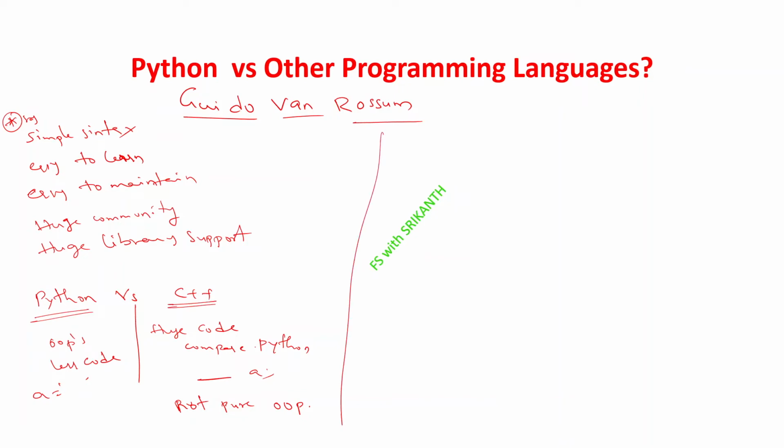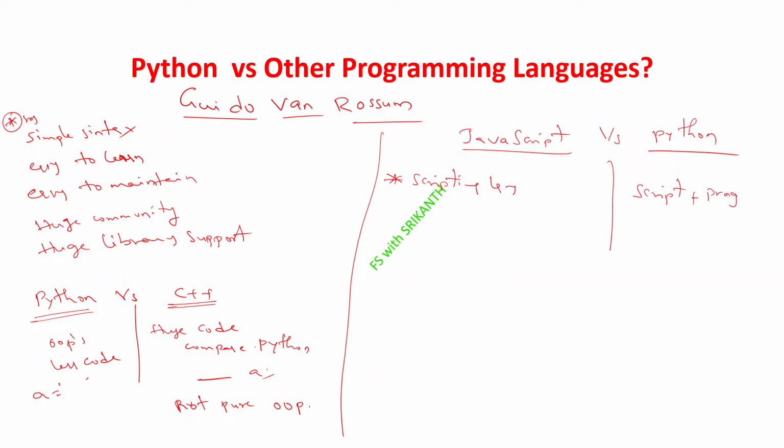Next, we compare JavaScript versus Python. The first point: JavaScript is only a scripting language. But Python is a scripting language plus a programming language. That is one of the additional benefits of Python: it is a combination of scripting and programming language.